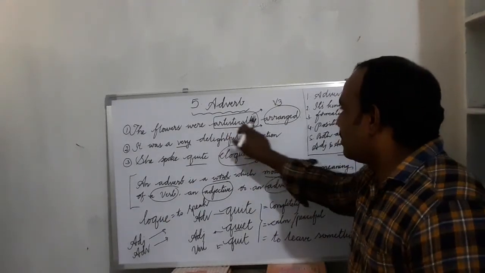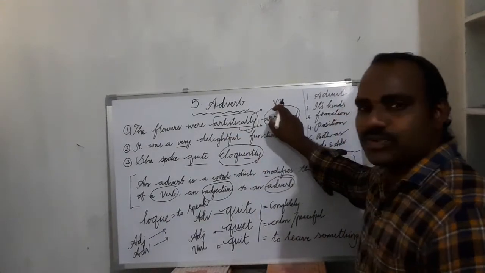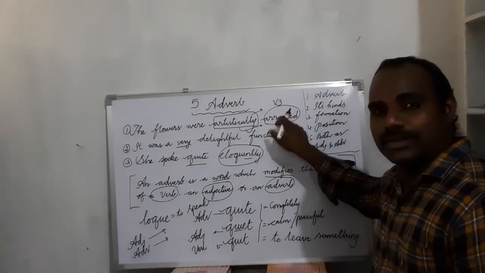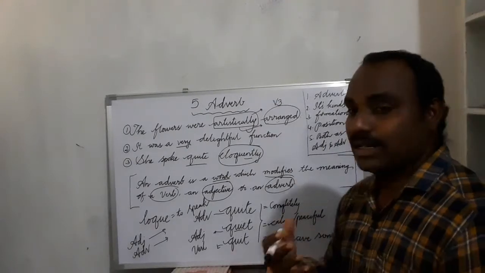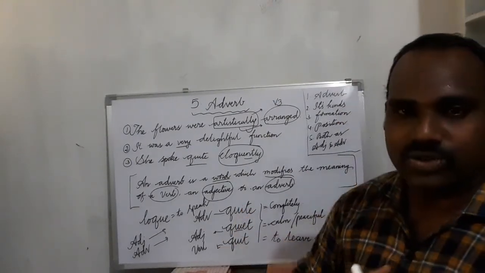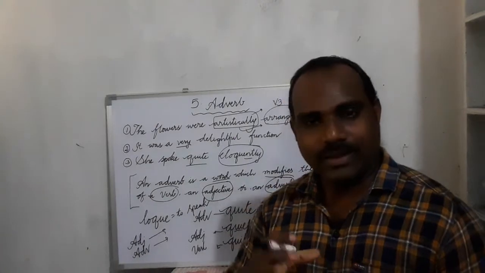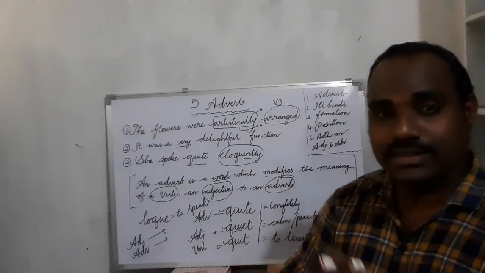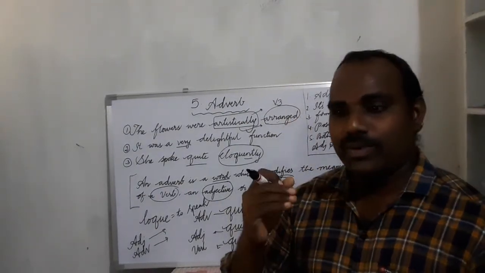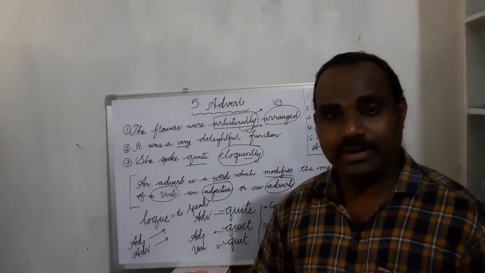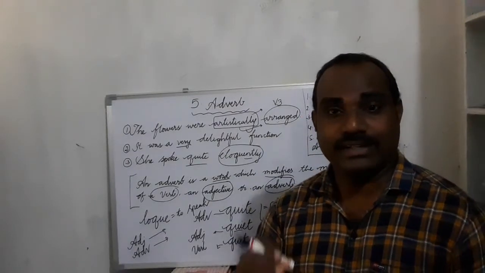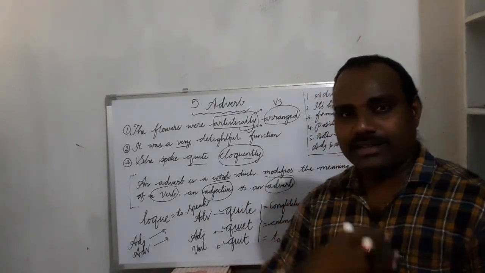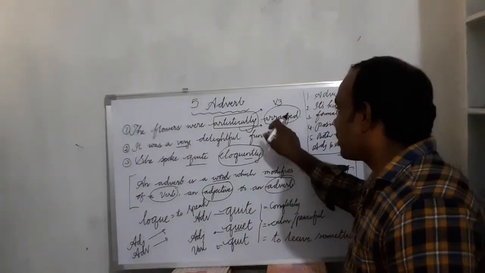Look at this one. Artistically arranged. Here arranged is the past tense form of arrange. So here, artistically is describing the verb arranged. How? How the flowers were arranged: artistically. Generally, adverbs can answer the question words how, why, where, when, etc. For example, the flowers were artistically arranged.